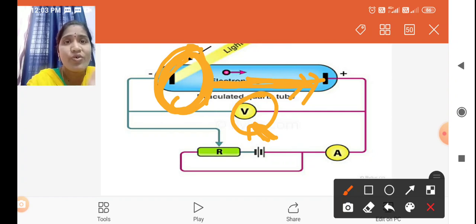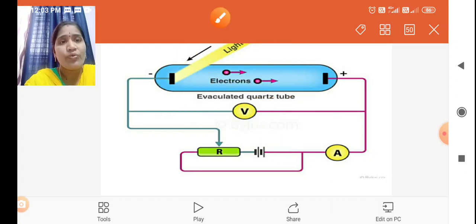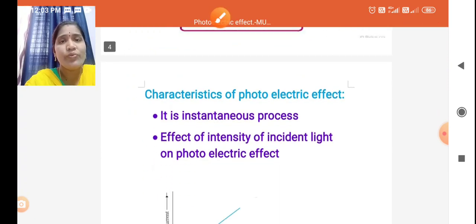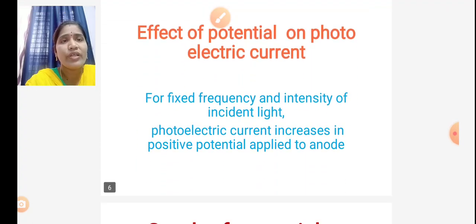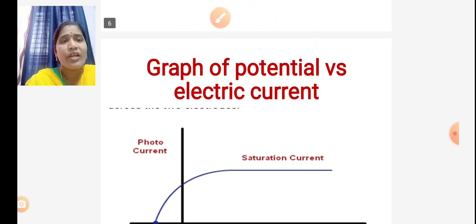That current is called the saturated current. That means the maximum current passes through this circuit. This is about how the potential affects the photoelectric effect.